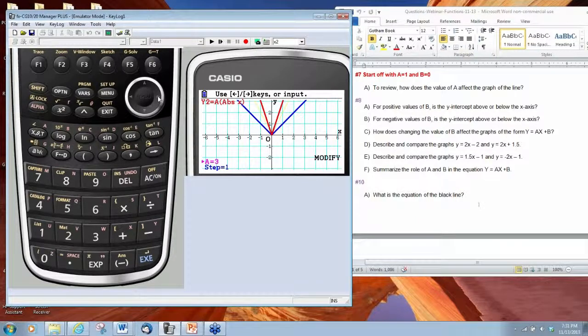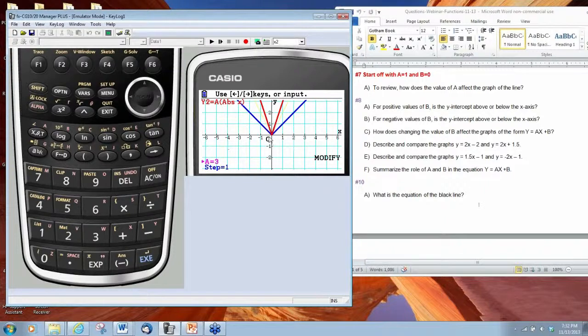So we've got positive values of A in this particular instance, and what's going to happen when we have positive values of A, the absolute value function is the union of two lines. Here in the first quadrant, we're going to have a line with a slope of 3. Notice the value of A here is 3. And in the second quadrant, this piece is going to have a slope of negative 3. So when we're talking about the two pieces of an absolute value function, the slope of each piece is going to be the opposite of the other.